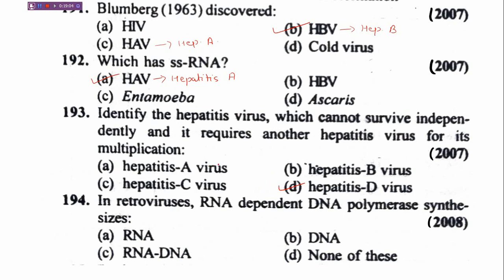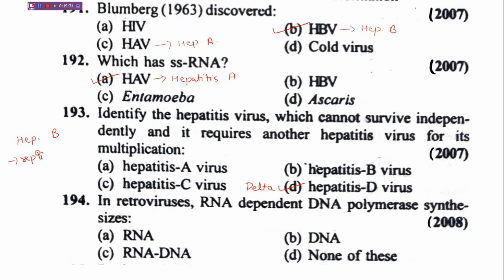Actually, hepatitis D virus is also known as hepatitis delta virus sometimes, and it causes liver diseases. The liver gets inflammation and sometimes it also causes liver cancer. Which other hepatitis virus it requires is also important. It requires hepatitis B virus. Why is it required?